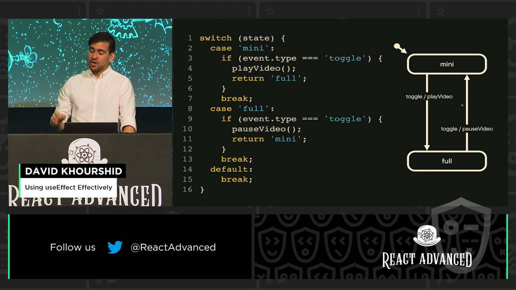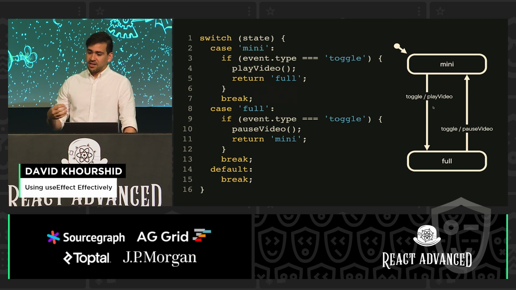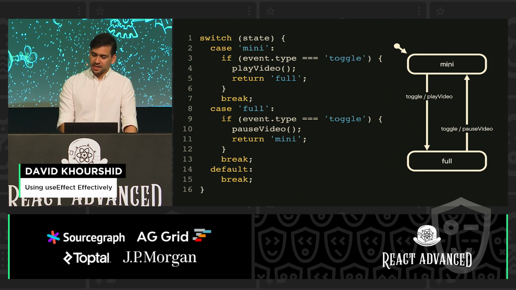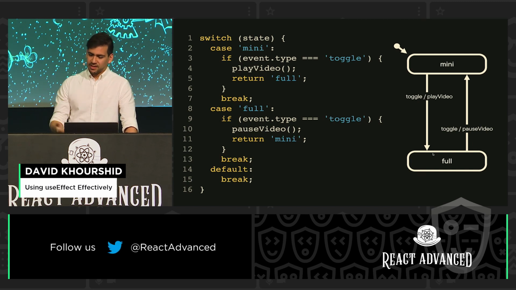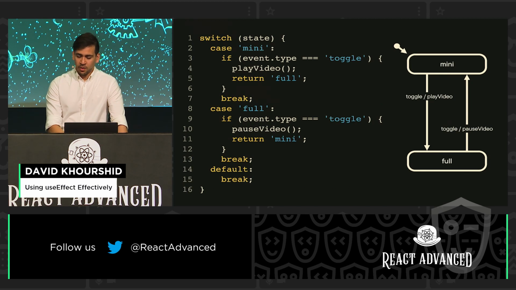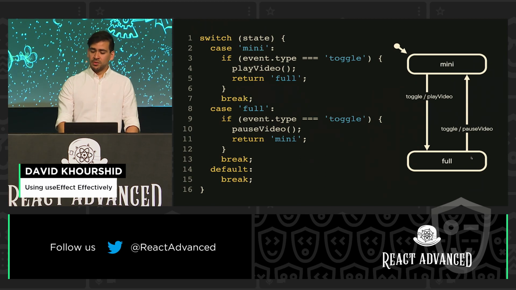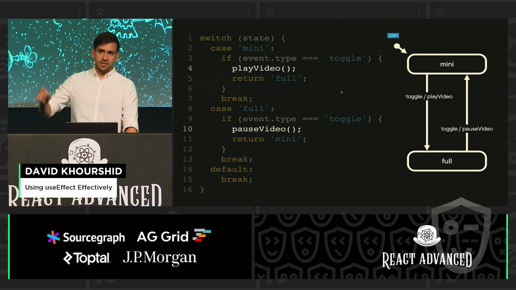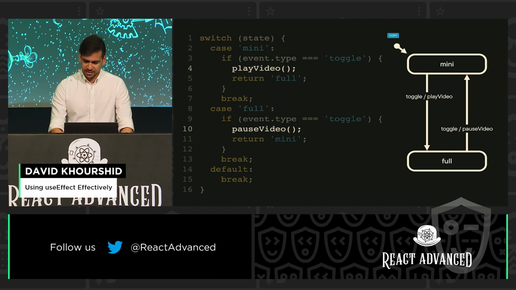So with state machines, you declare the effects that are going to execute directly on the transition. And I think this is brilliantly simple. So for example, when we're in mini and we transition to full, we're doing it on a toggle, and we play the video. Same thing when we're going from full to mini. We go on toggle, and we're pausing the video, and then we do the transition. So if you haven't used XState, just imagine this as Redux or your standard reducer. Imagine if you could execute effects directly inside of your reducer. It's basically the same idea.